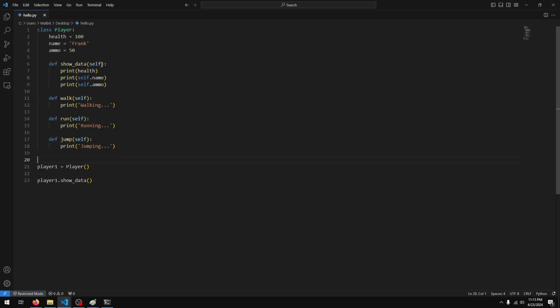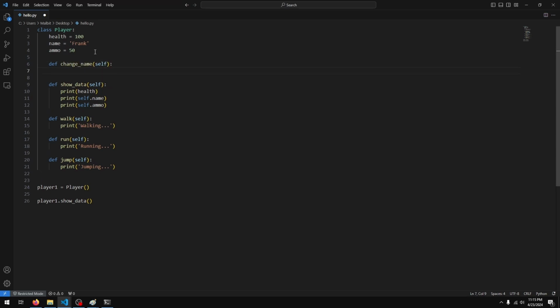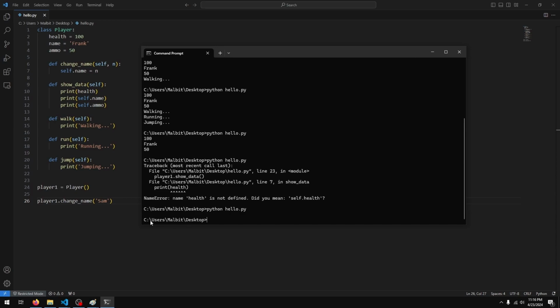Now, what if I wanted to provide a value to this method? How can I do that? Let's say we have another method here, def change_name, that basically just changes the name parameter to something that we provide. Well, what we do is we add another parameter to our method. So I'll just say n for name, and we can use that inside the method. When calling the method, we'll just do player1.change_name, and inside parentheses whatever name we wish to change to. So let's say Sam, and if I run this, you see we get nothing.